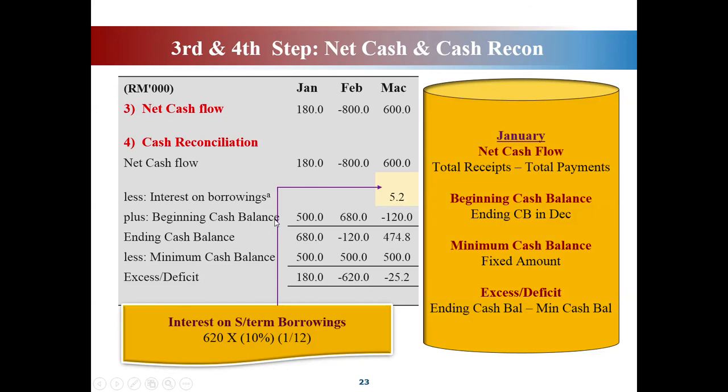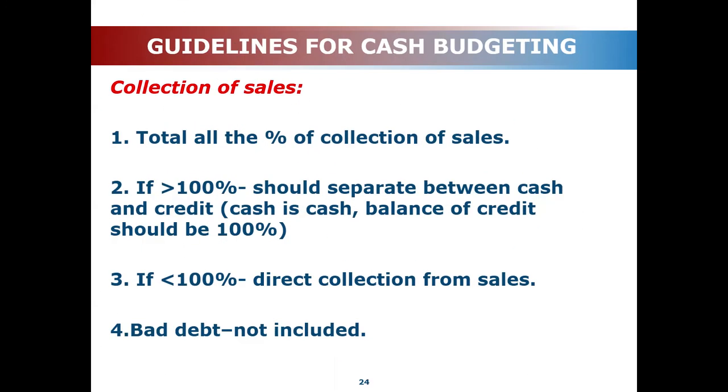So this is their way of doing it. Okay? So how to get the excess or deficit, the surplus or deficit here: ending cash balance minus minimum cash balance. Okay. Can? You have to look at the information. So, okay, these are the guidelines for cash budgeting.